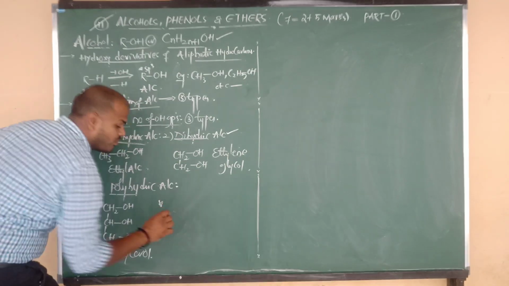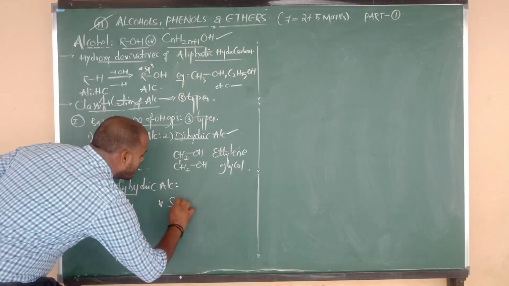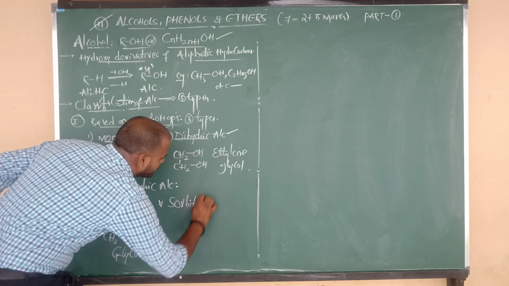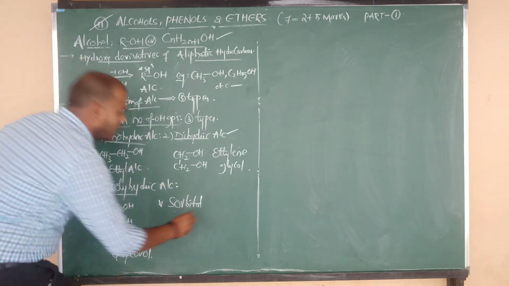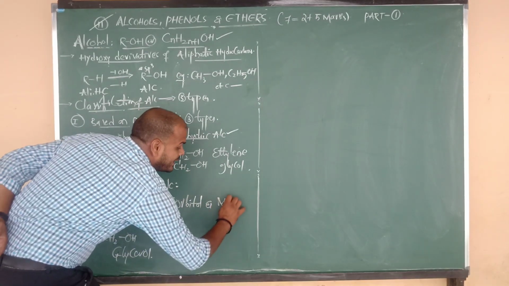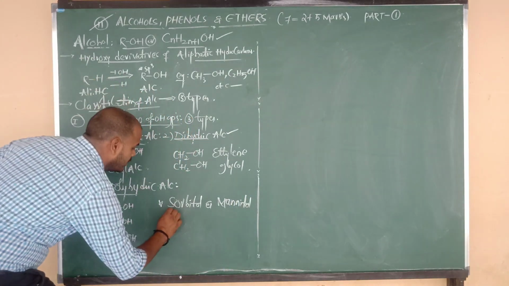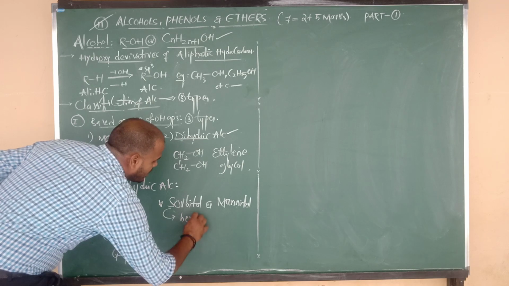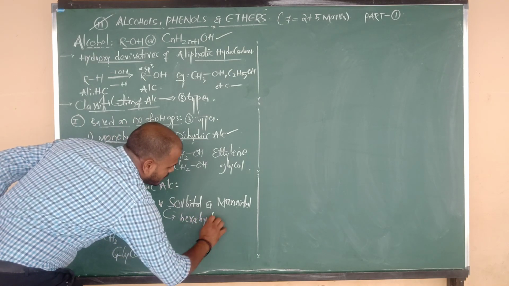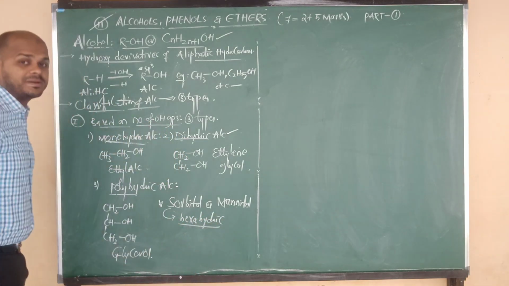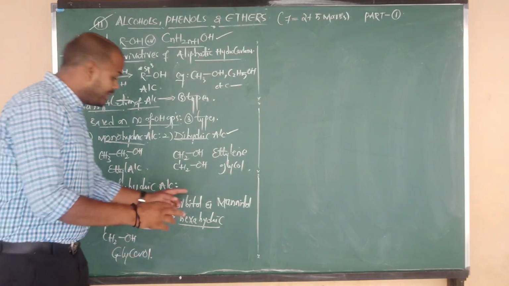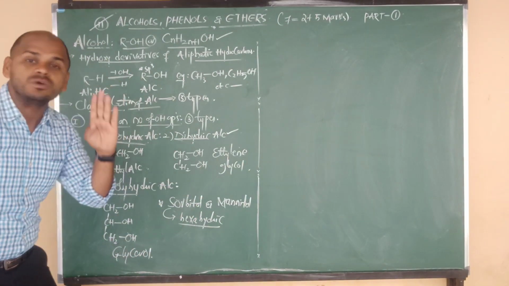One more example I want to give you, very important. Compound number 1 is sorbitol, important from the objective point of view, and one more is mannitol. Sorbitol and mannitol are both examples of the hexahydric category. Both are examples of which alcohols? Hexahydric alcohols, meaning in their structures they have 6 OH groups.